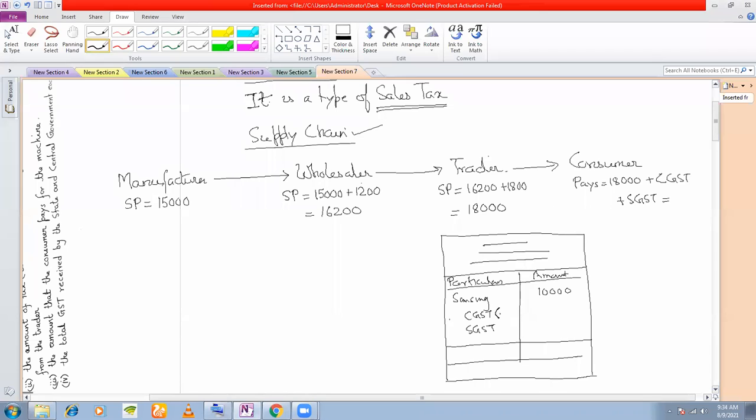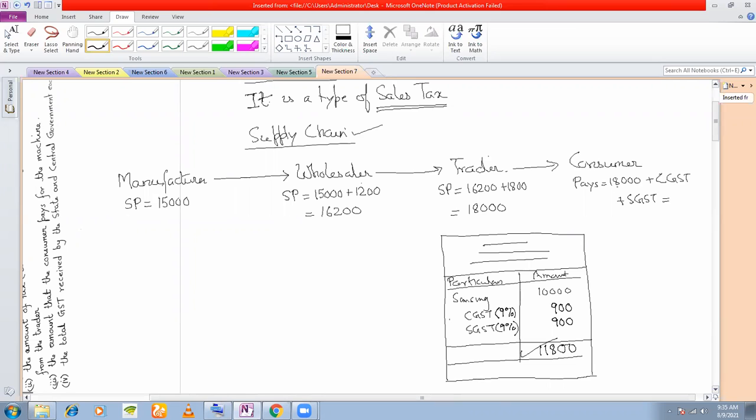So what happens is you will see this written here, CGST 9% and SGST 9%. Now you calculate 9% of 10,000. This will come to 900 rupees, I think. So you will write 900 rupees like this, and for SGST, you will also write 900 rupees. So 9% of 10,000 and 9% of 10,000. Now what he'll do is he'll total this up, 11,800. So this is the amount that you are going to pay to him, 11,800.